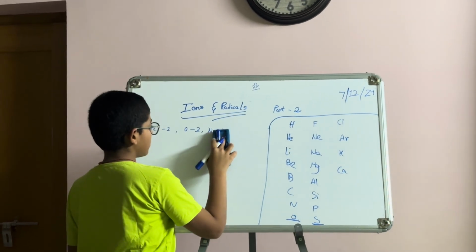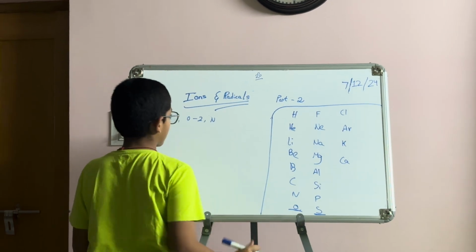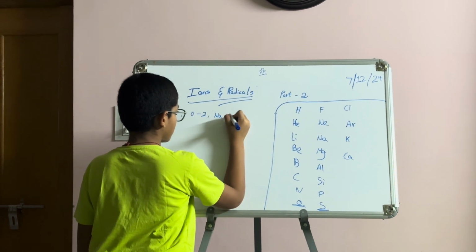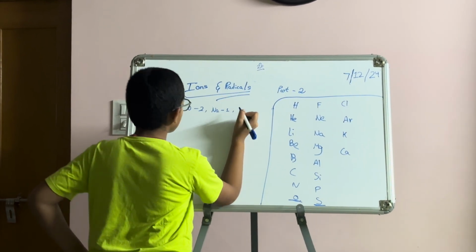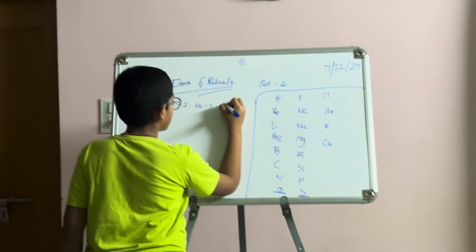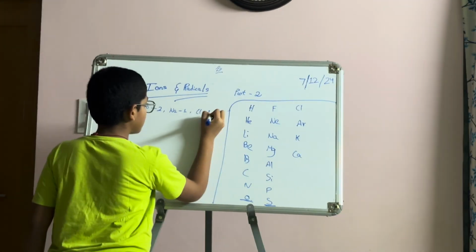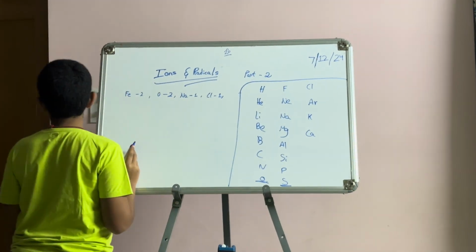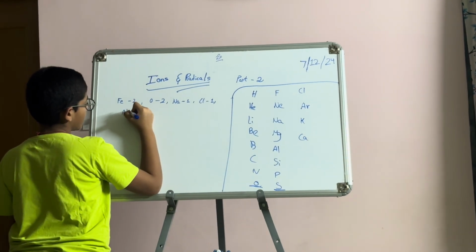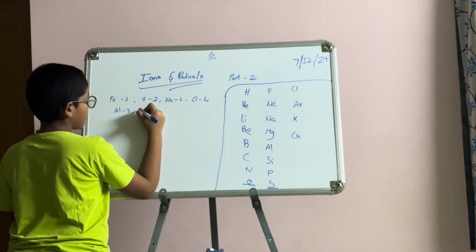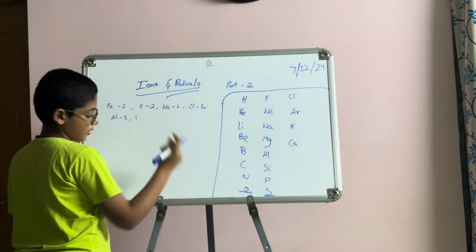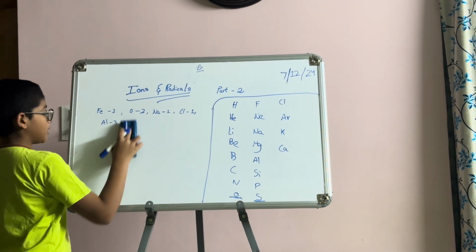Na, sodium, has 1, and Cl has 1, and aluminium has 3, so I have given these.